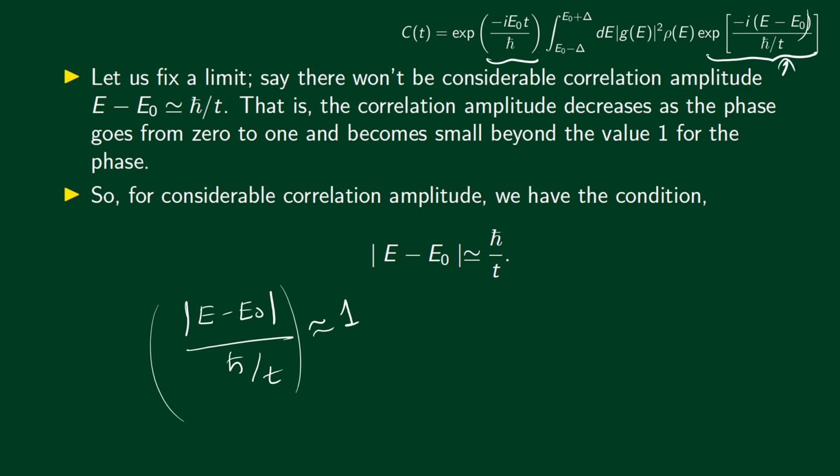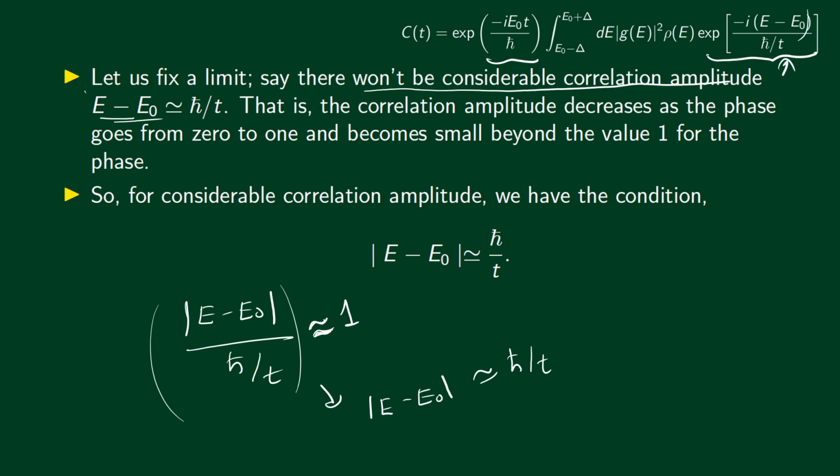We are not dealing with any exact equalities. So let's say the correlation amplitudes become very small when this factor reaches 1 or beyond. Let's fix this as the limit. There won't be considerable correlation amplitude when modulus E minus E0 is approximately equal to h bar divided by t. So when h bar divided by t becomes approximately equal to modulus E minus E0, the correlation amplitude becomes considerably small.